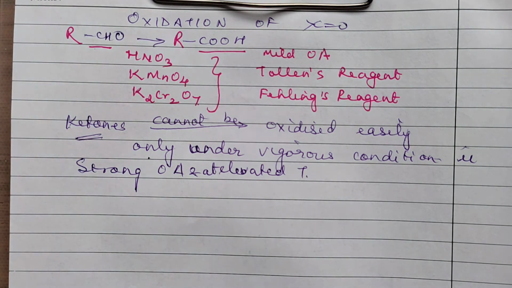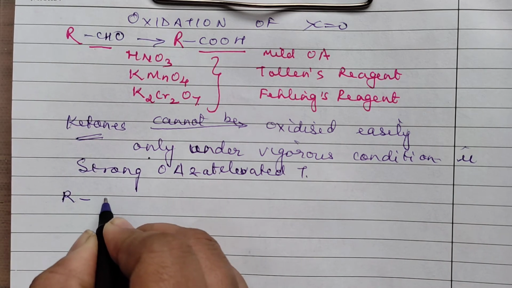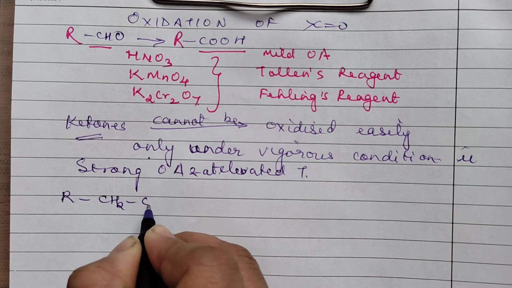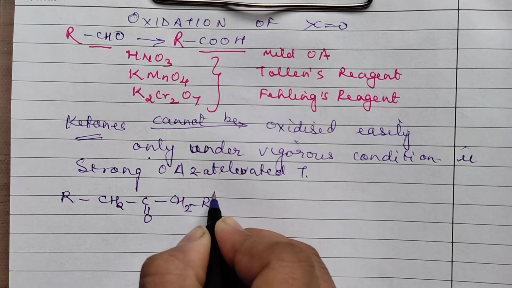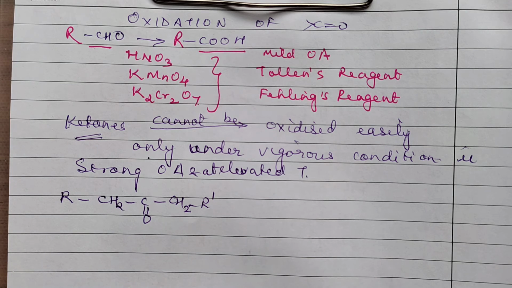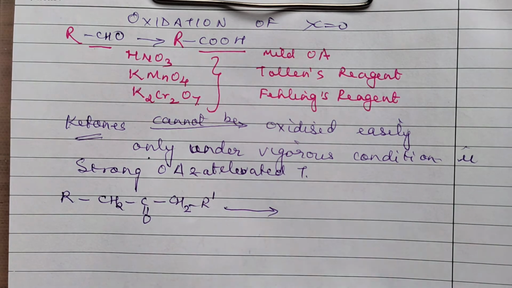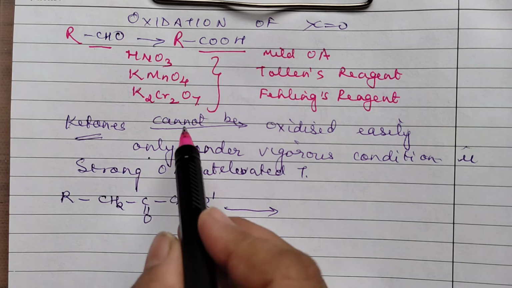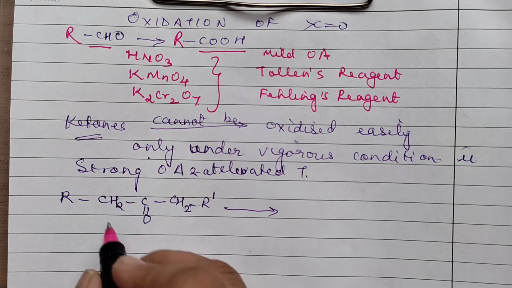So for this, what will you write? You will take an example of some ketone. Say we are taking RCH2, C double bond O, CH2 and R dash. Why have I taken them separately? So as to distinguish between them. Now, what happens in ketones, what answer will you write down? Why can this not be done easily, and why is it done only in the presence of strong oxidizing agents and elevated temperatures?